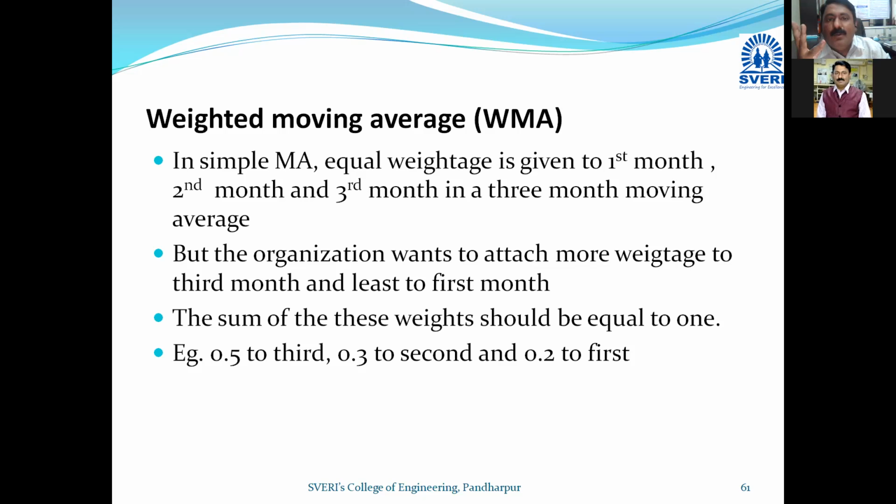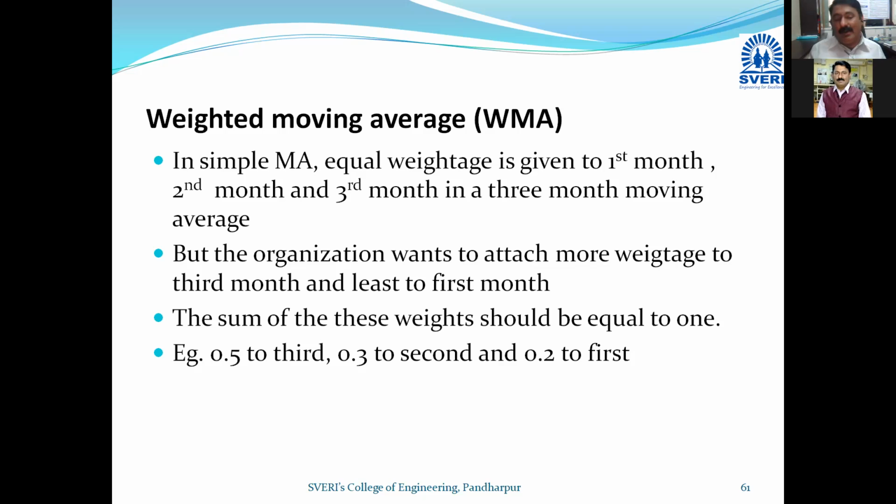If it is 1/5, considering the last 5 months, all are divided by 5, so it becomes 0.2, 0.2, 0.2, 0.2 and 0.2 for 5 months. If it is for 3 months, then 0.33, 0.33 and 0.33. So that is the simple moving average.